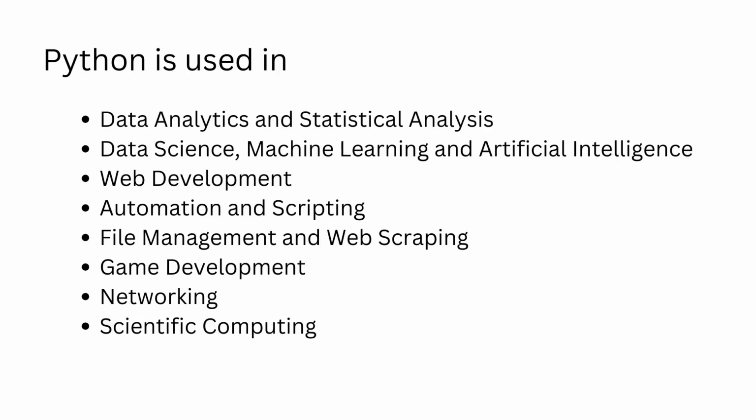Python finds its applications in a lot of domains. Availability of a huge set of third-party libraries, in addition to the already vast standard library, makes it easier to develop code in Python. Python is used widely in the world of data. Data analytics, statistical analysis, machine learning, data science, and artificial intelligence are the various data fields in which Python is used predominantly. Web development in Python is made very easy by Django and Flask libraries.